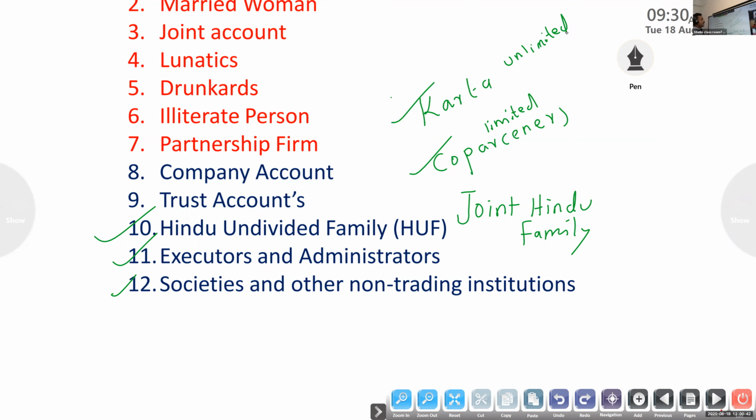Another advantage is greater stability, because the death, insolvency or insanity of any member won't affect the joint Hindu family business. Now it no longer exists in this form, because everyone, male and female, has equal rights.